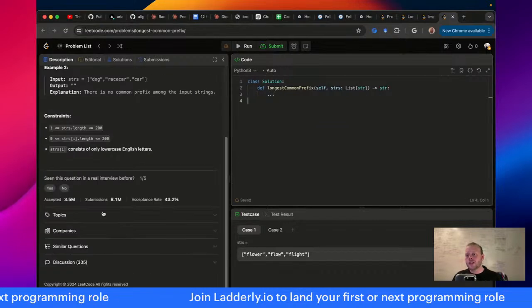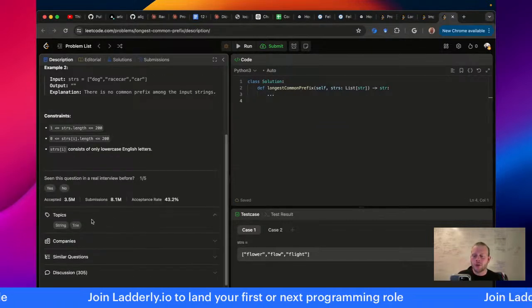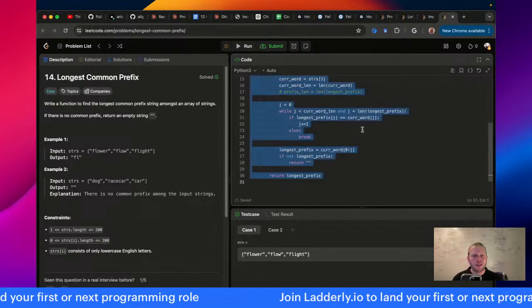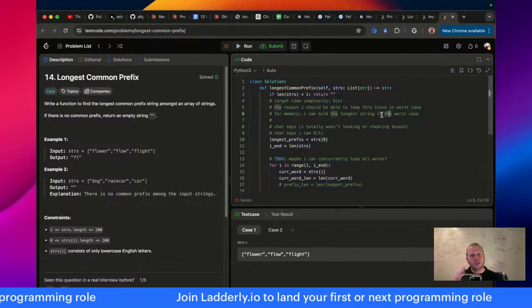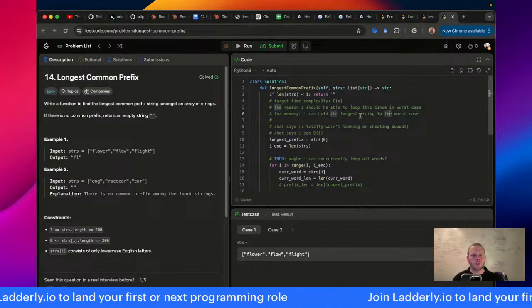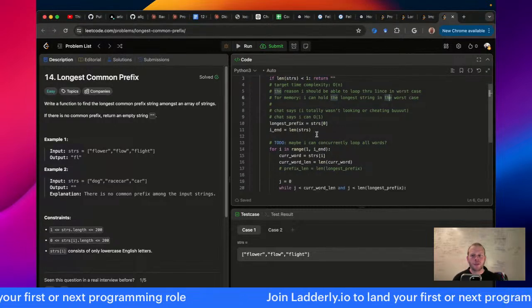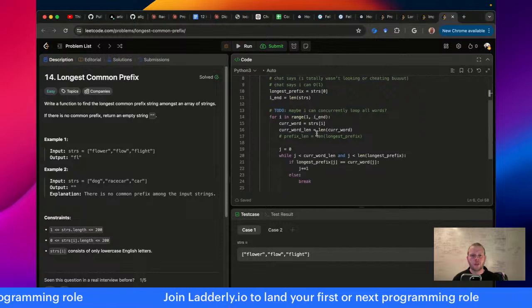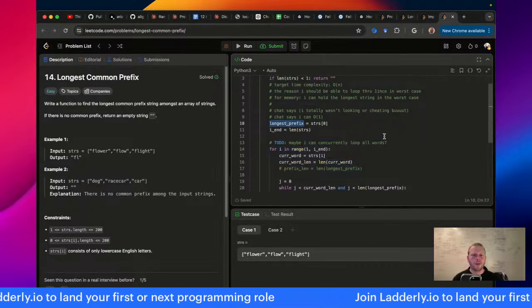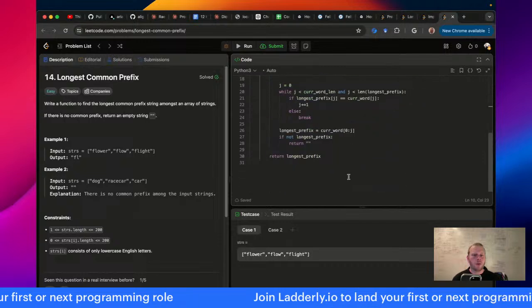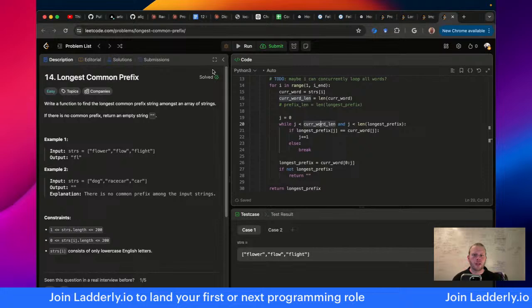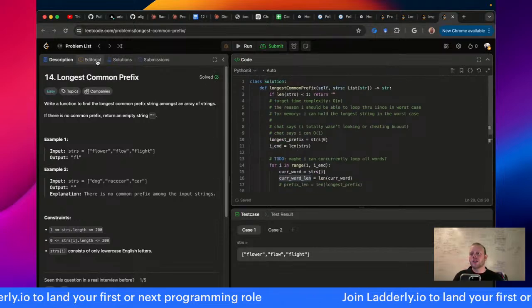So longest common prefix, and we'll double check the topics here. Try shows up. Great. I think I've solved this before without a try. So let me Command Z just to review my previous solution, which is kind of cheating. Yeah, it is. But I just want to see this anyway. I think I've done this before without a try. Yeah. So it's like a global maximum size. And this worked? Yeah, this worked. Okay.